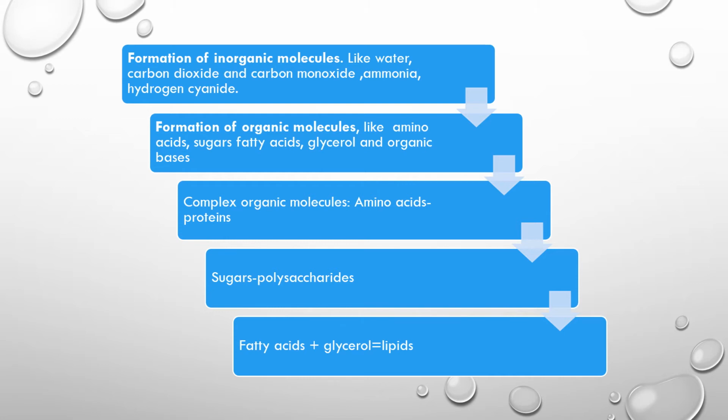However, there was no molecular oxygen or free oxygen in the early atmosphere of Earth. That is why this combining of atoms was possible in the early Earth. Otherwise, if oxygen was present at that time, then the combining of those atoms would not be possible.